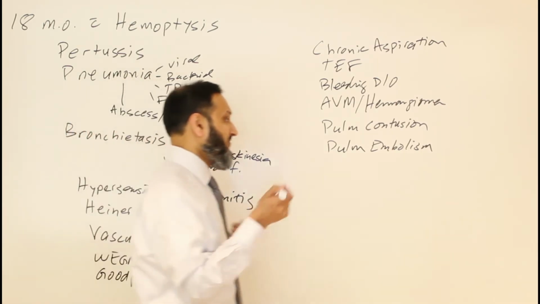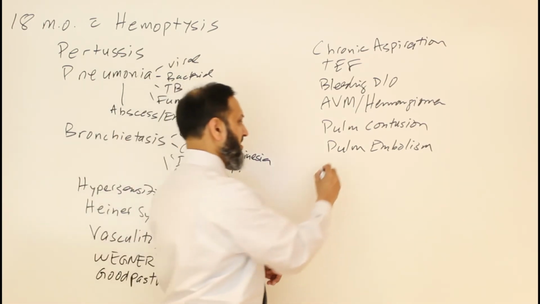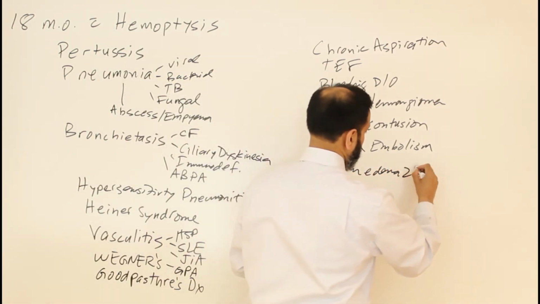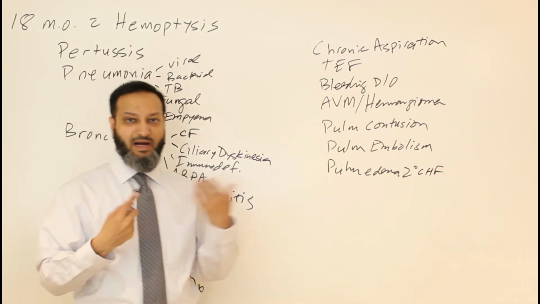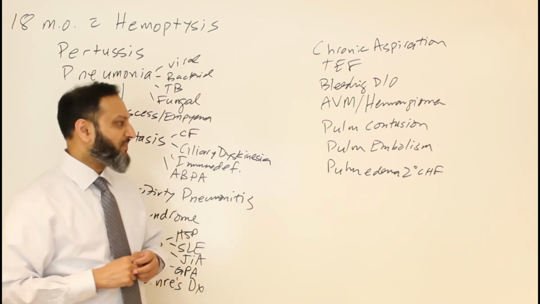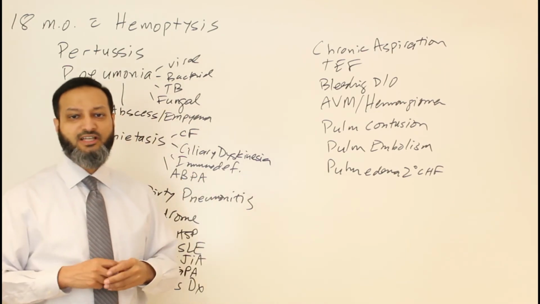And sometimes if you have severe pulmonary edema from heart failure, secondary to CHF, that can do it as well. That can give you potential hemoptysis in kids as well. And then maybe a couple other things to consider, kind of anatomical type of things.